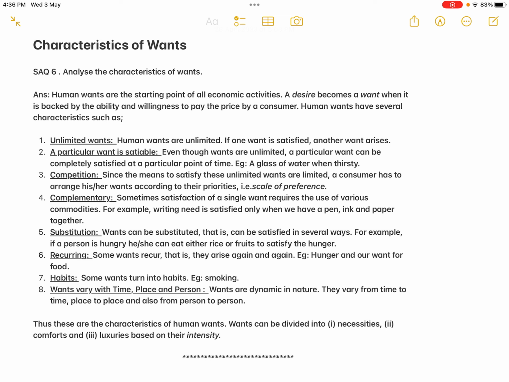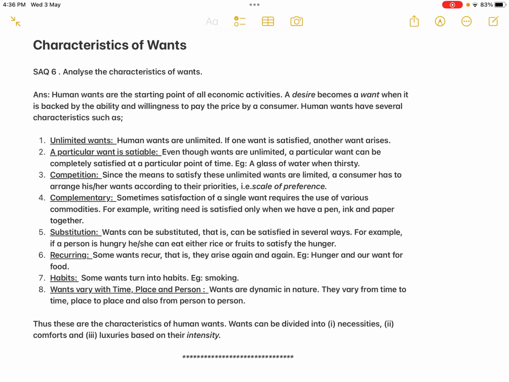Example, a glass of water when thirsty. Third one, competition. Since the means to satisfy these unlimited wants are limited, a consumer has to arrange his or her wants according to their priorities, that is, scale of preference. See, if our money income were also unlimited, we would not have to arrange anything. We could purchase whatever we want. But unfortunately, our money income is limited. That's why certain wants we can choose according to the priorities and fulfill immediately. Certain wants may be postponed. Maybe certain wants we might not be able to fulfill at all because our money income is limited.